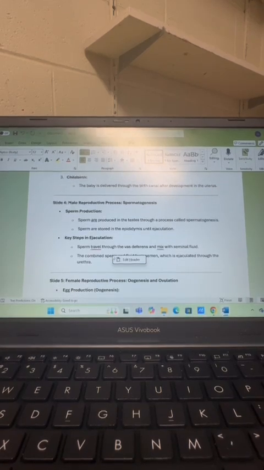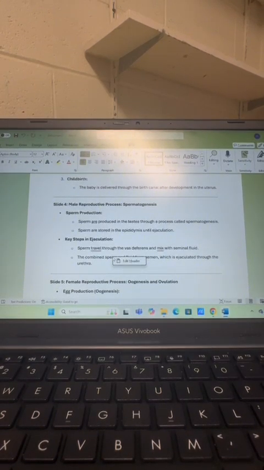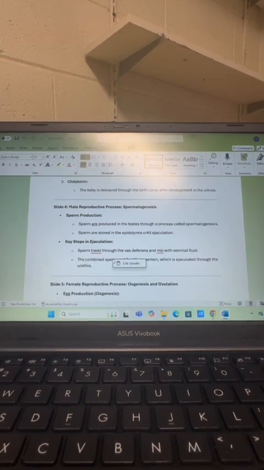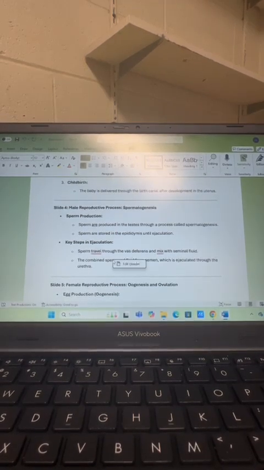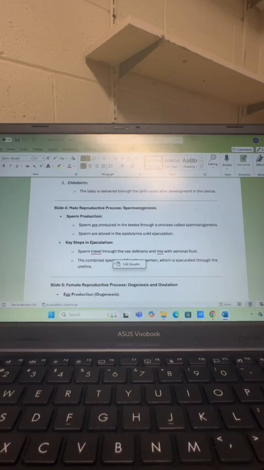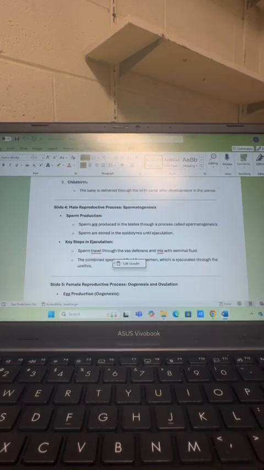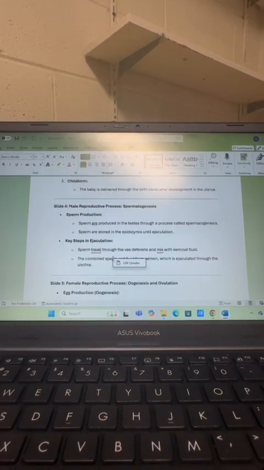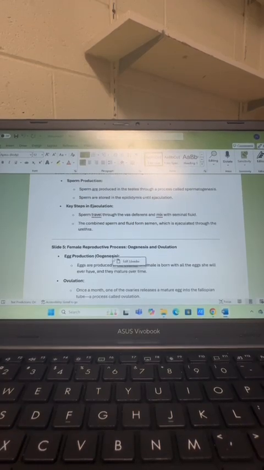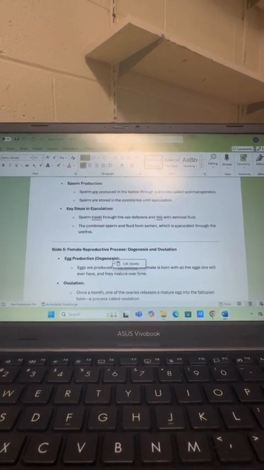Next, we have the male reproductive process. First up is sperm production. Sperm are produced in the testes through a process called spermatogenesis. Sperm are stored in the epididymis until ejaculation. Key steps in ejaculation: sperm travel through the vas deferens and mix with seminal fluid. The combined sperm and fluid form semen, which is ejaculated through the urethra.